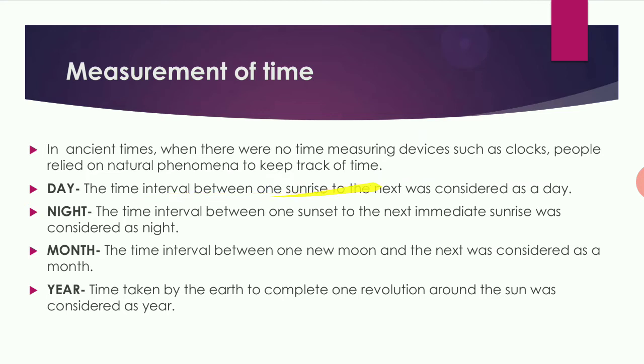Day. The time interval between one sunrise to the next was considered as day. Night. The time interval between one sunset to the next immediate sunrise was considered as night. Month. The time interval between one new moon and the next was considered as a month. So, month was considered from one new moon to the next new moon.